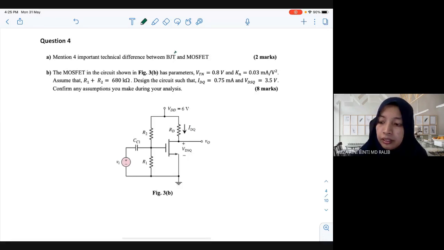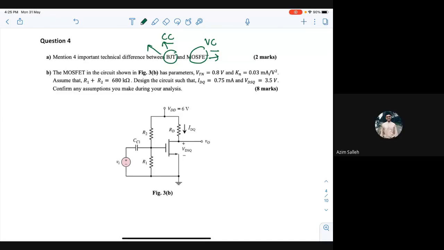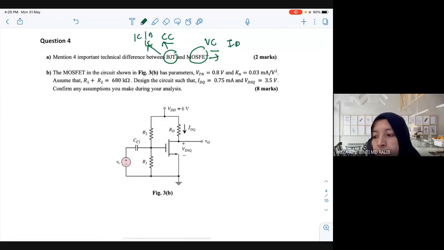BJT is current control. MOSFET is voltage control. Another difference? Other than current control, voltage control? Azim? BJT has three different currents. MOSFET only has one current. Yes, mostly only one current.